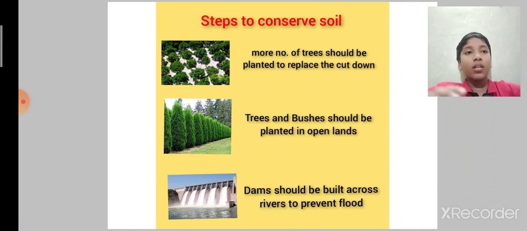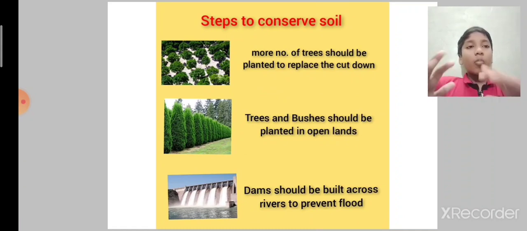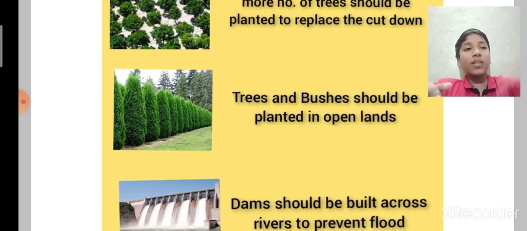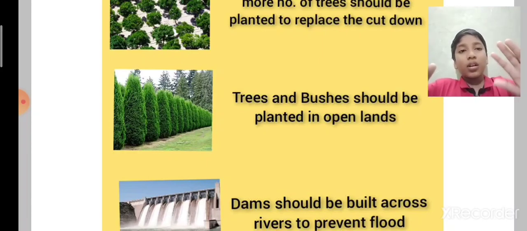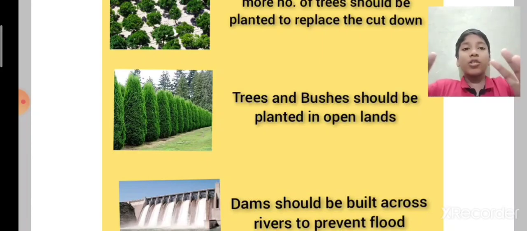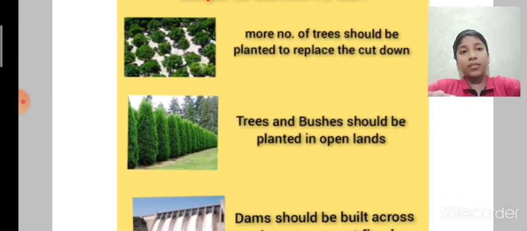See this. Next, steps to conserve soil. More trees should be planted to replace the cut ones. So if we cut a tree, we have to plant another tree there. Next, trees and bushes should be planted in open lands. Same like that, if we take a paper and keep our hand on it, and if we blow, it will not move, right? Same like that, the plants will hold the soil with their roots. So this practice does not allow winds to blow in full force. See, this is the image of that.